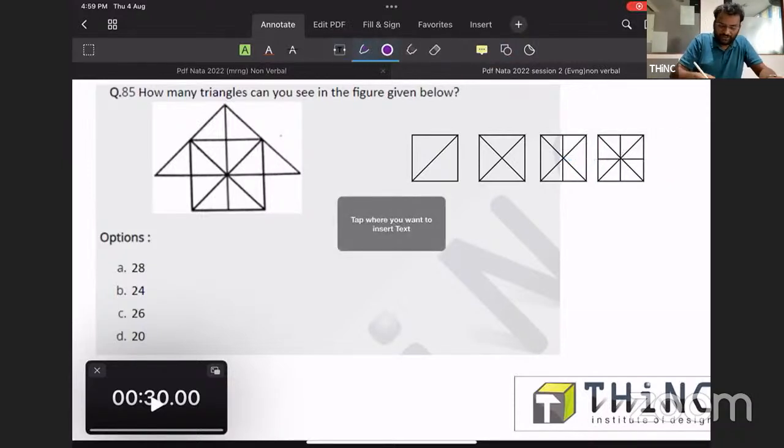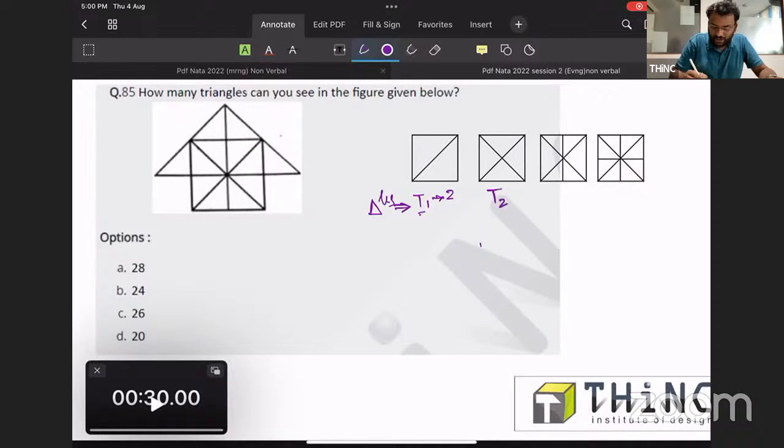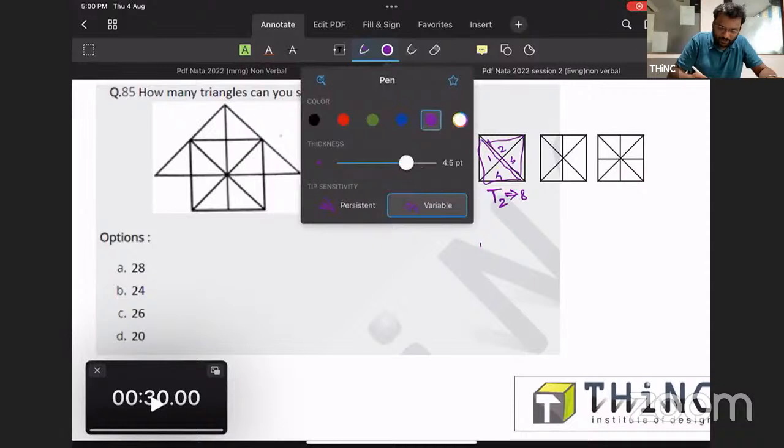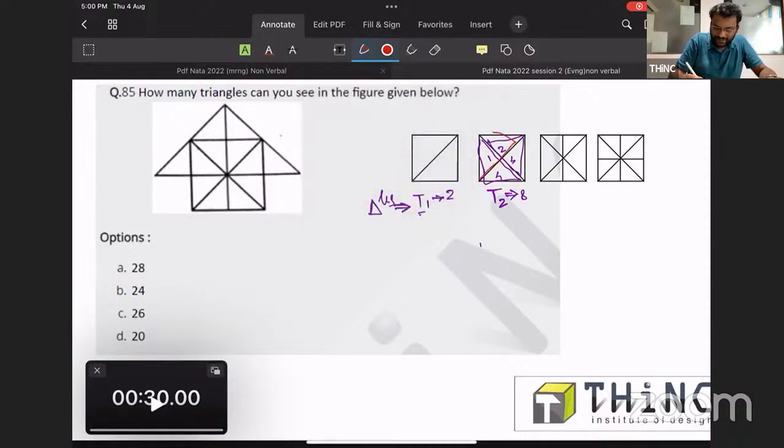Because if a figure like this one comes, we will be having 2 triangles in it. We are finding the number of triangles. So for a T1, there are 2. For a T2, actually this is 8 triangles. 1, 2, 3, 4. This is the 5th one, 6th one, and in the opposite direction also 2, 7th one, and the 8th one. Hope you guys got all the 8.